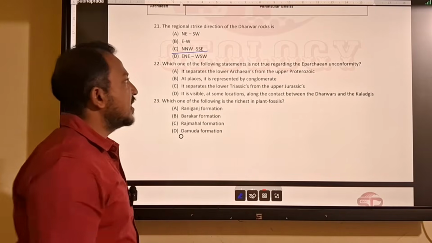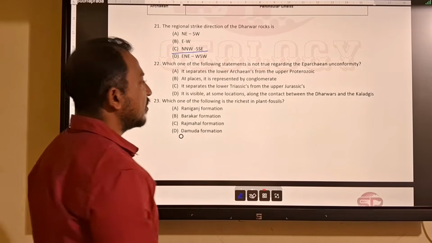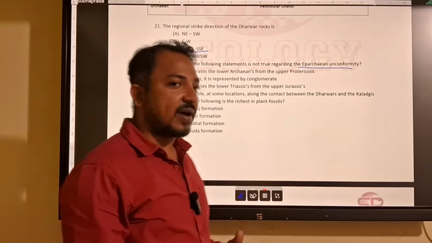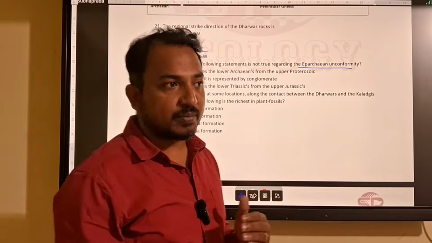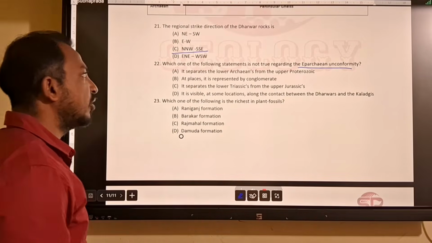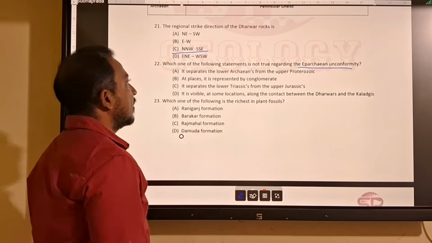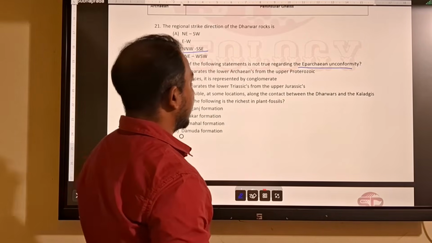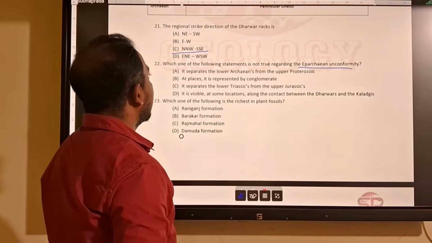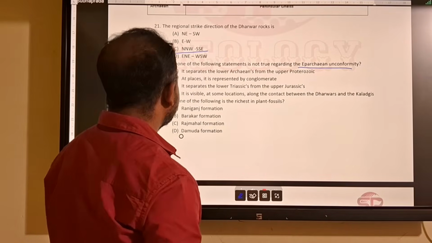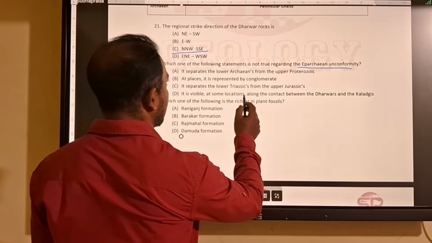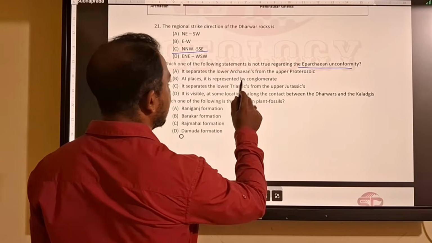Then which of the following statements is not true regarding Eparchean unconformity? So Eparchean unconformity is an unconformity that divides the Archean deposition from Proterozoic deposition. So it is called the Archaeo-Proterozoic boundary. So obviously it separates the lower Archean from upper Proterozoic. At places represented by conglomerate, it separates the lower Triassic. So which of the following statements is not true?